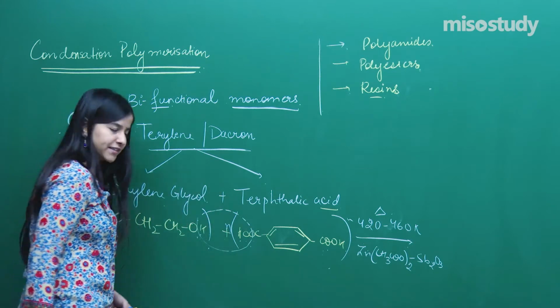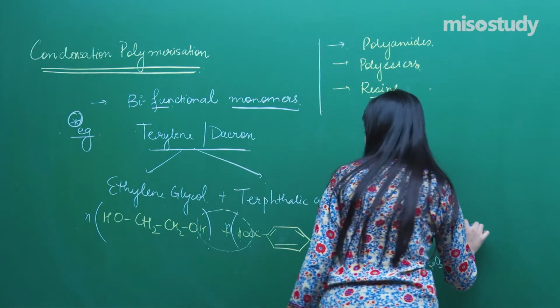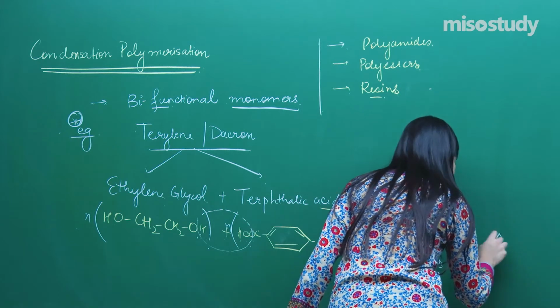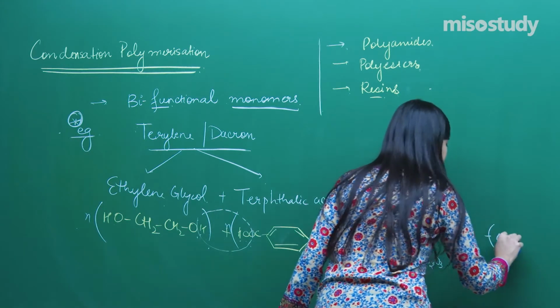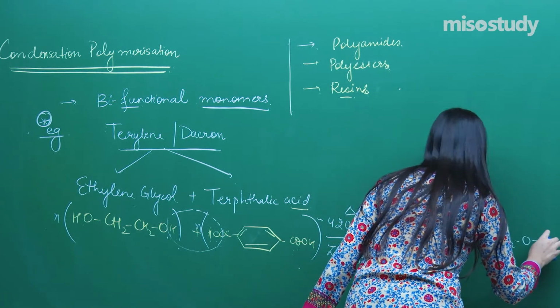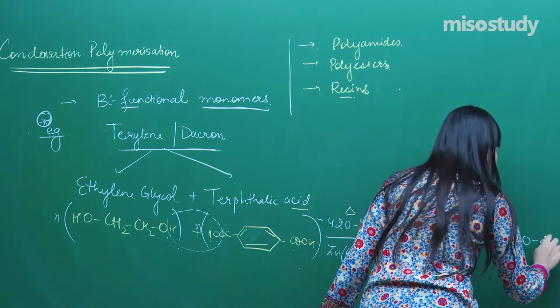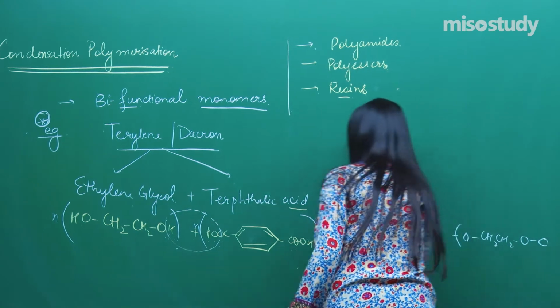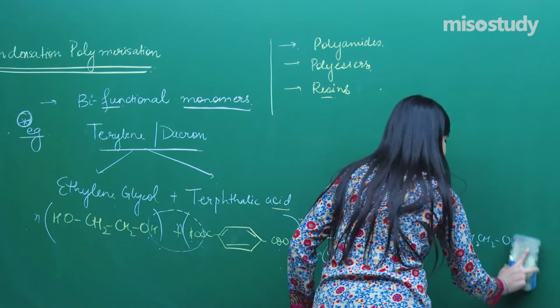Yes or no? Yes. See here what gets formed. O, right, and CH2, CH2, O. Wait for a moment.